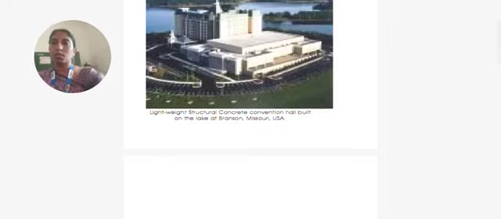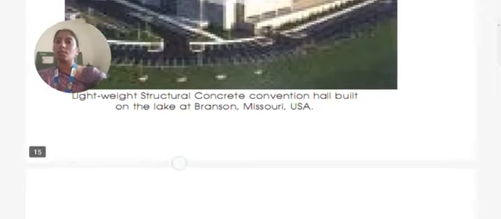These are some structures which were constructed using lightweight structural concrete. Convention Hall built on the Lake of Branson, Missouri in USA.